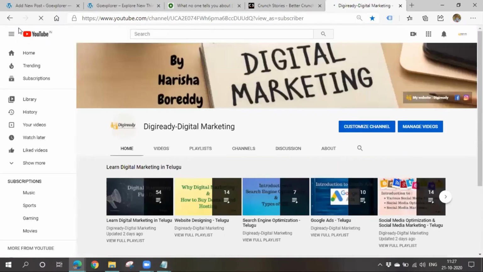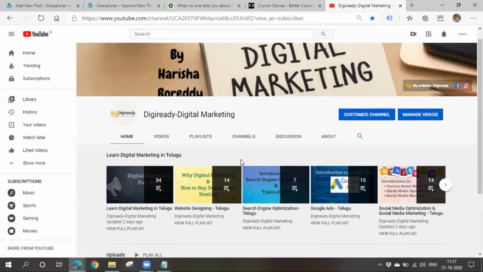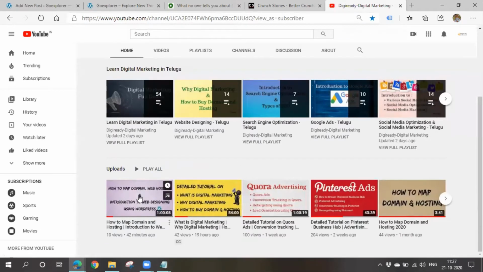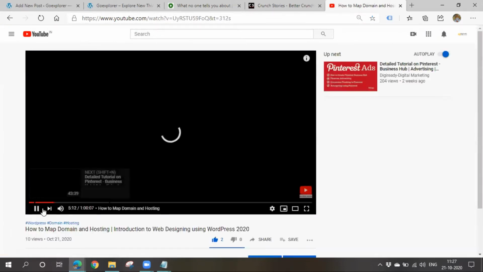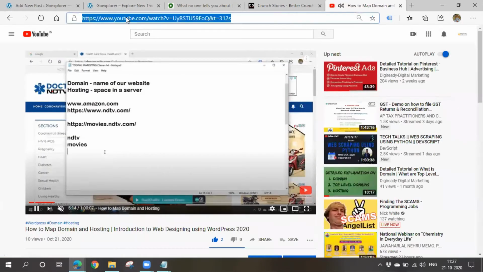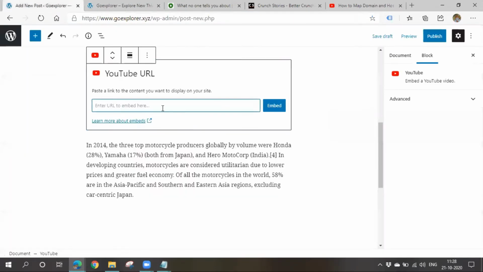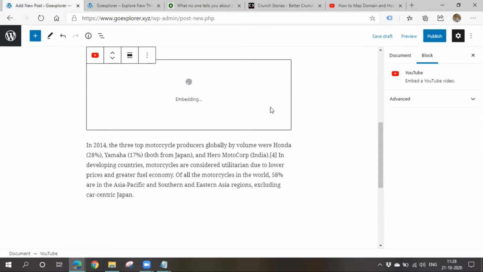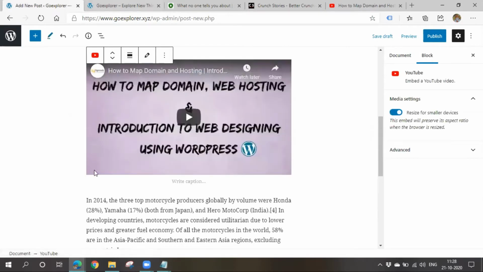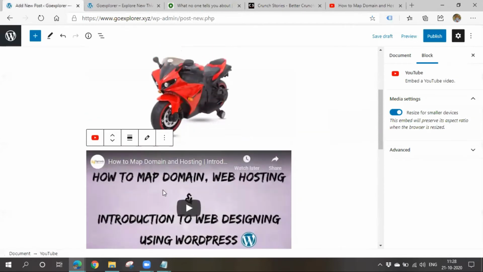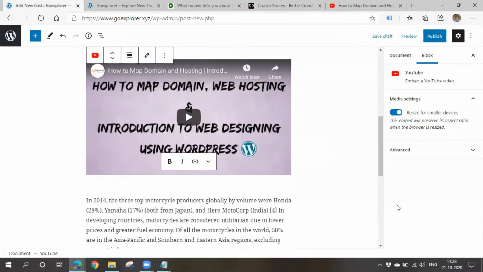You might have seen some websites embedding YouTube videos in their websites also. Like such, you can embed them. I'll copy this URL and simply paste it here. So simply click on embed. Once you embed, the video will be here. You can write some captions and all.